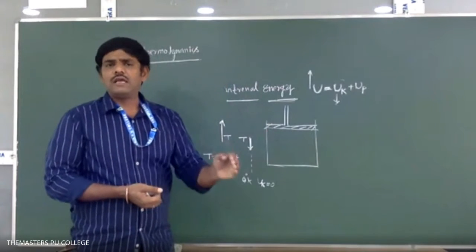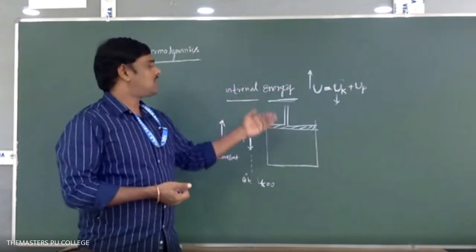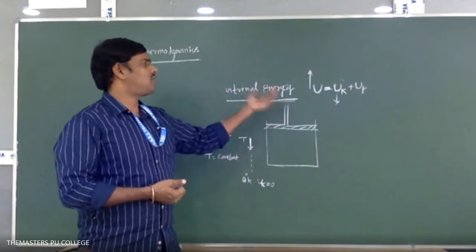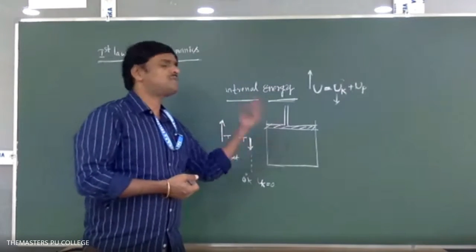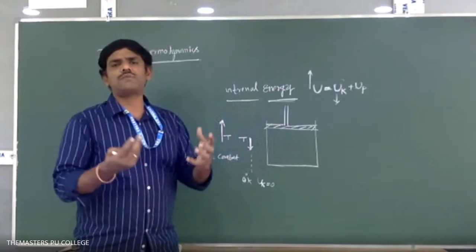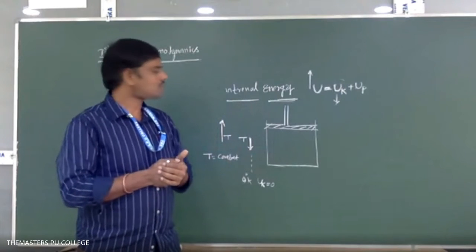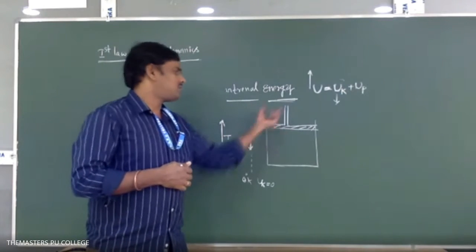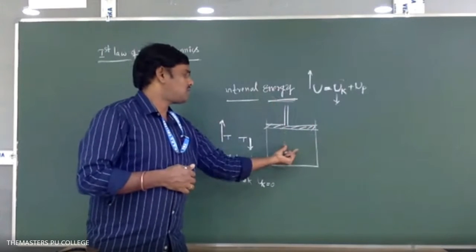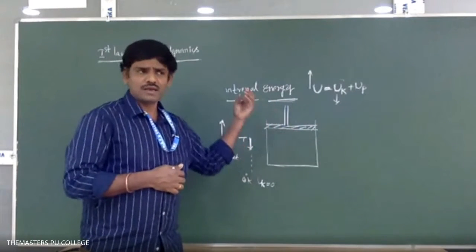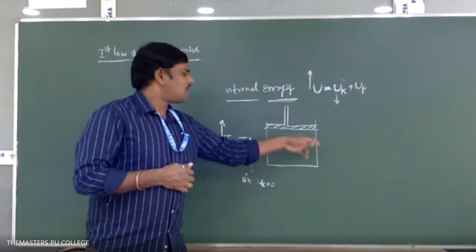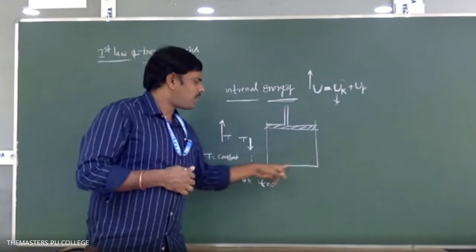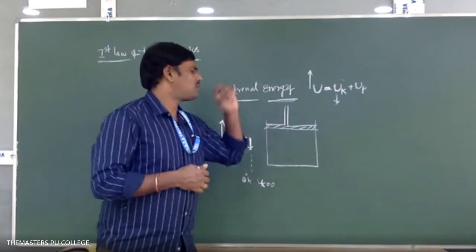Every system will have some energy that is called internal energy. Why? Because a system is a collection of a large number of atoms and molecules. If you take a vessel with an ideal gas, all the gas molecules randomly keep on moving in different directions.